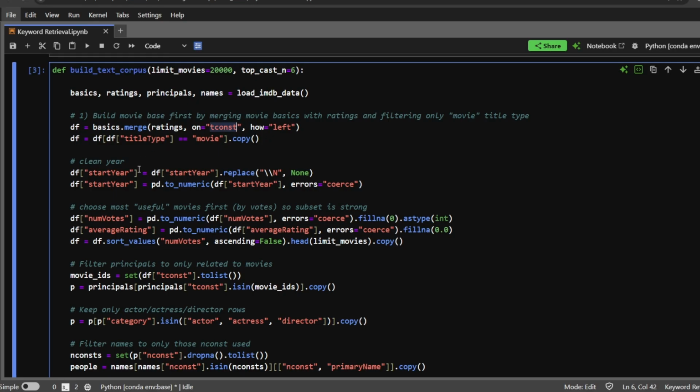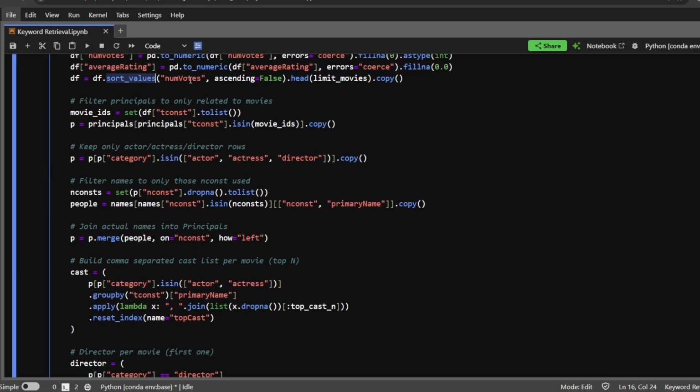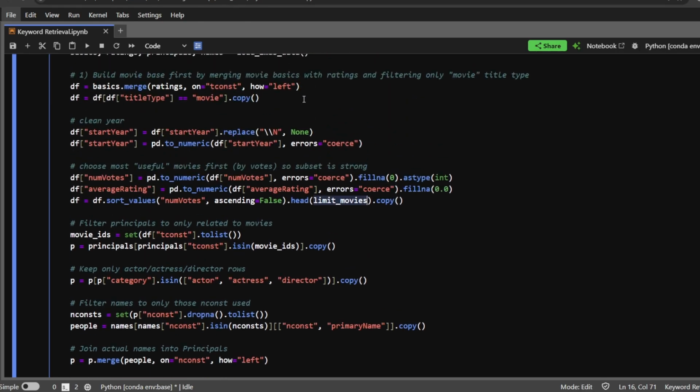Next step is to clean the data. Here we are replacing the invalid year values \N with None, and we are converting the start year into numbers. In the next step, we are choosing the most useful movies first from the votes so that our subset is strong. Here we are converting votes and ratings into numeric values. We fill the missing values with 0. Then we sort the movies by number of votes, with the most popular one first. We are keeping only the top 20,000 movies. Limit underscore movies is a parameter which we have set as 20,000.